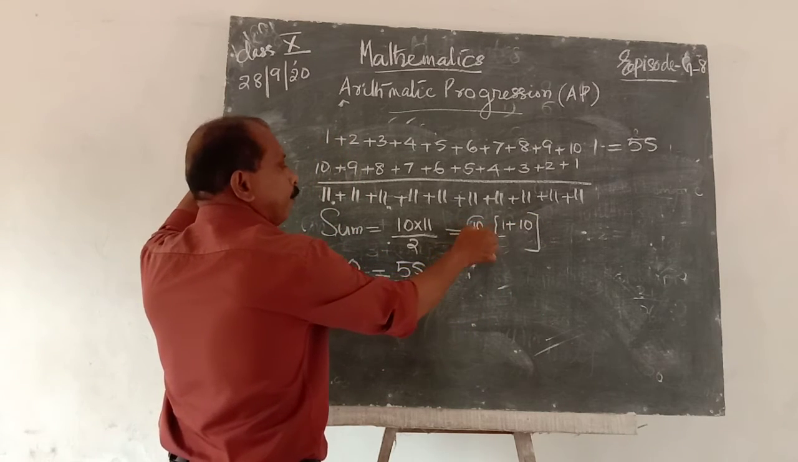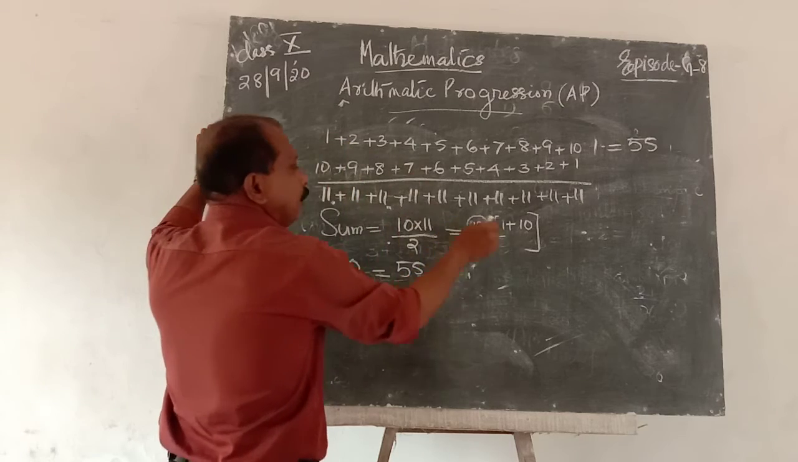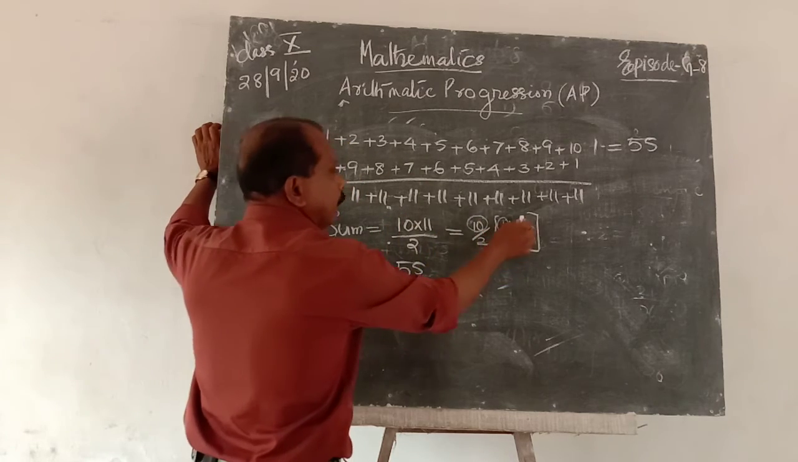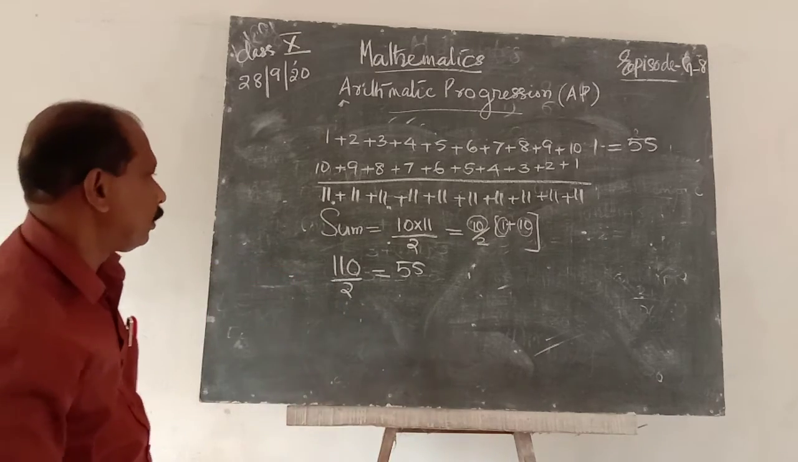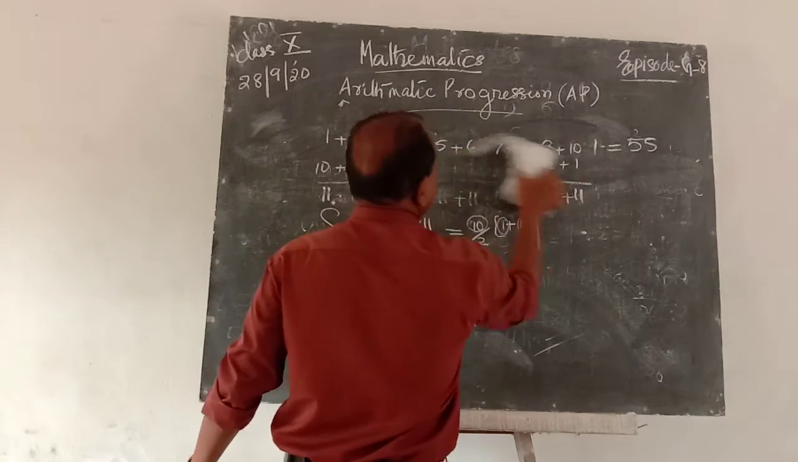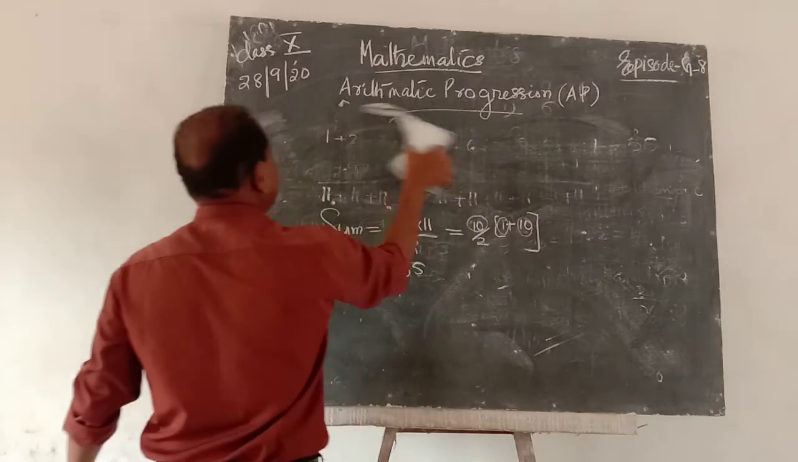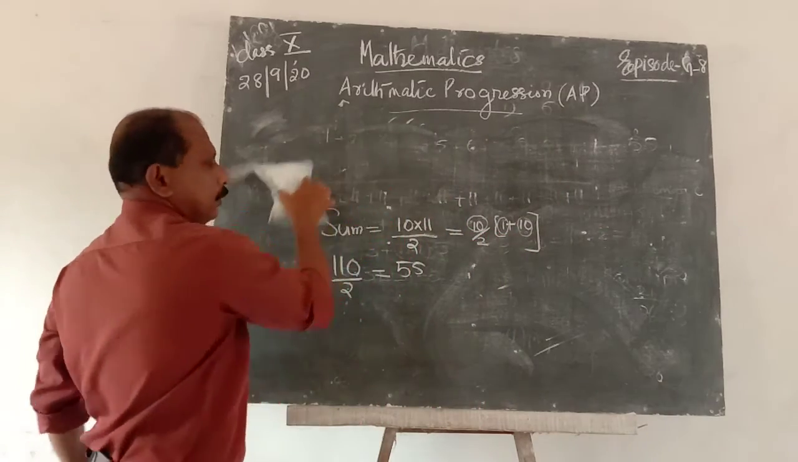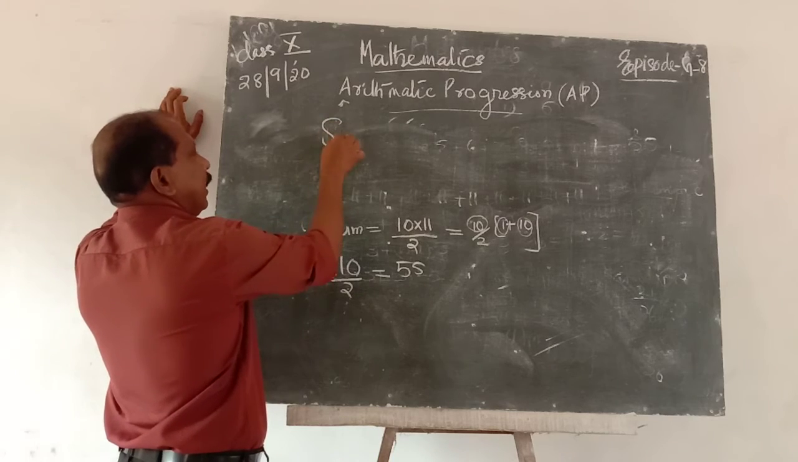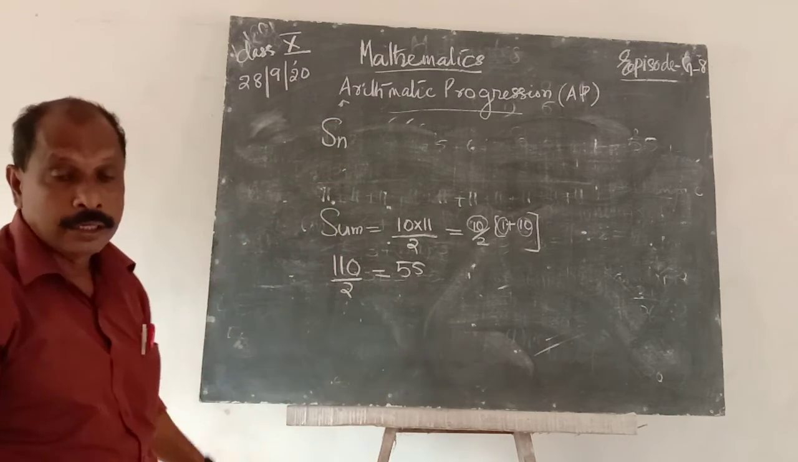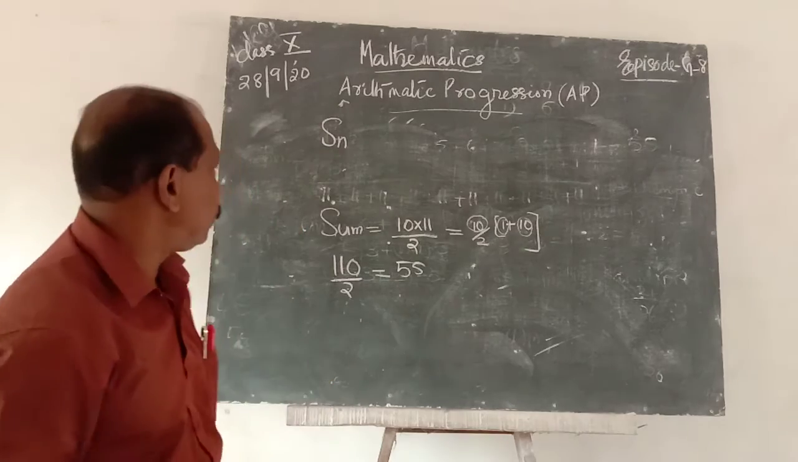10 is the number of terms. 1 is the first term and 10 is the last term. Therefore, the sum of n terms of this progression is Sn, that is the notation for the sum of n terms of an arithmetic progression.